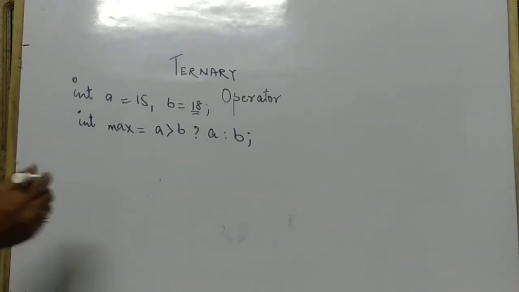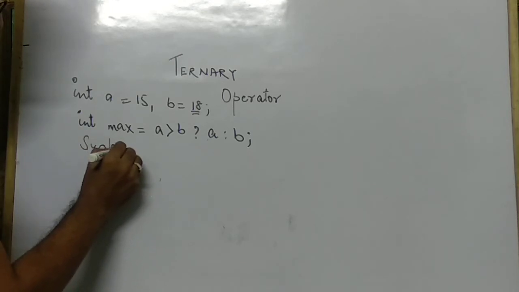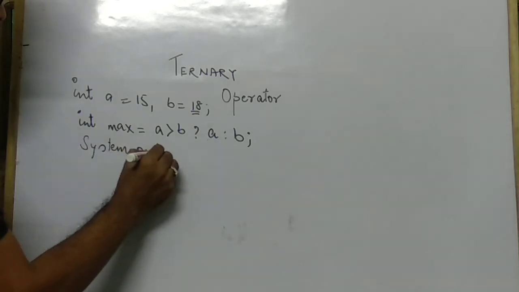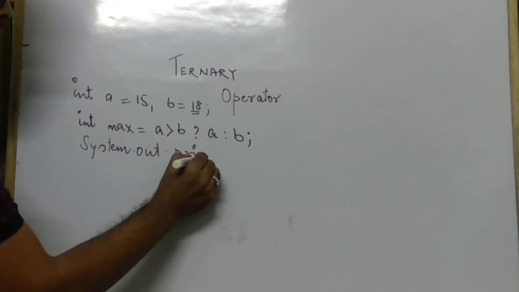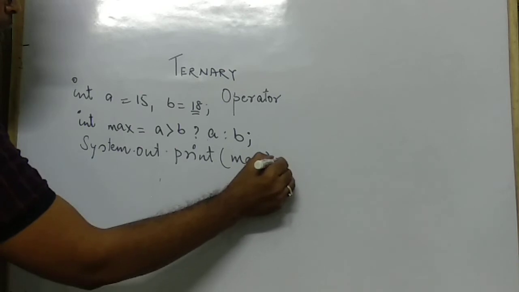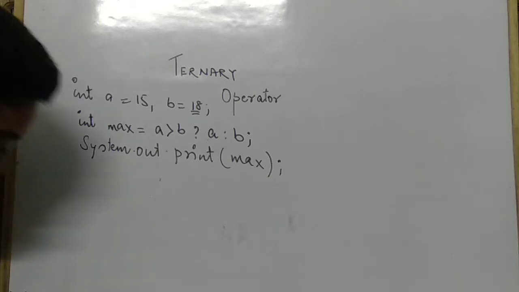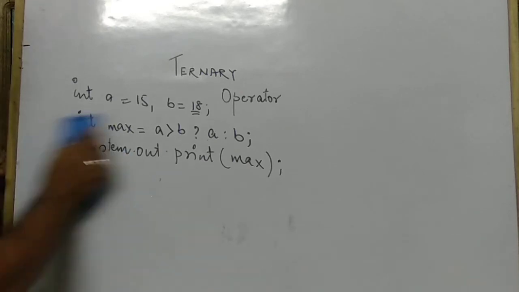Add one more line here: System.out.print max. We have to convert this statement into the equivalent if else statement. Let's see how to convert this into the if else statement.